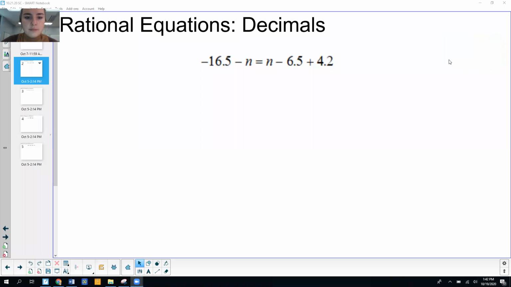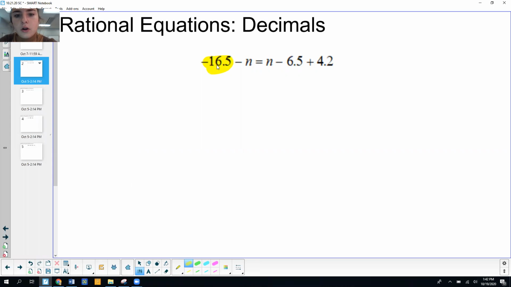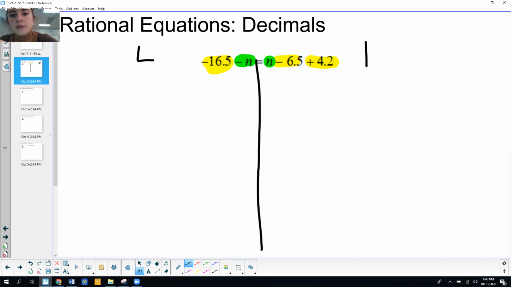We've got negative 16.5 minus n equals n minus 6.5 plus 4.2. It looks really complicated, but same thing we've been doing since the beginning, highlighting constants and variables. So I'm going to highlight all of my constants. I'm going to highlight my variable terms, negative n and n. I'm going to draw my line down the middle. All right, so I've got my left side and my right side.